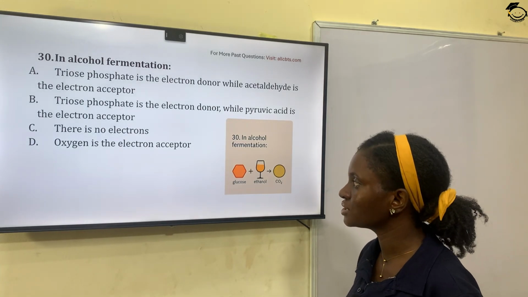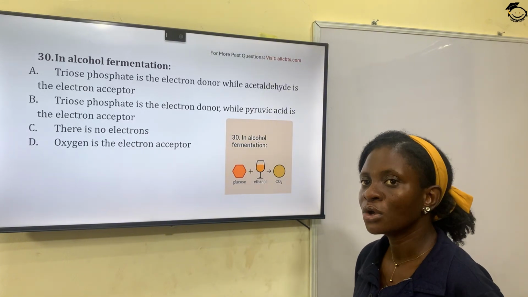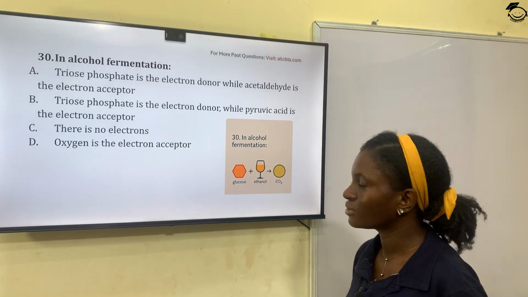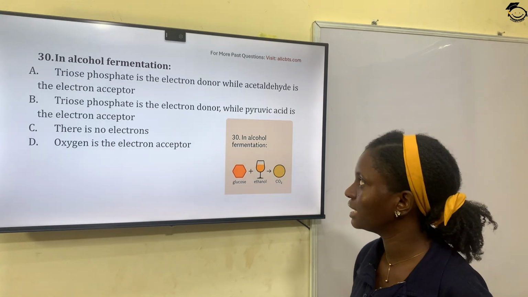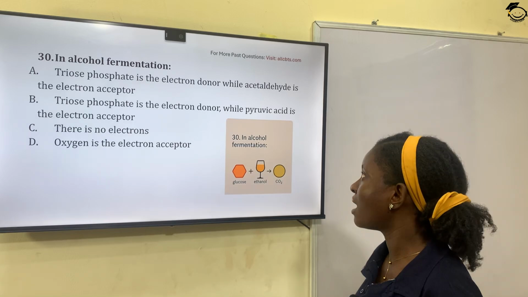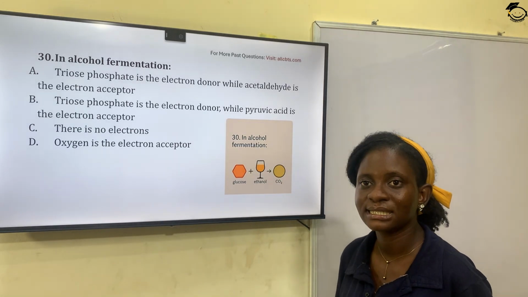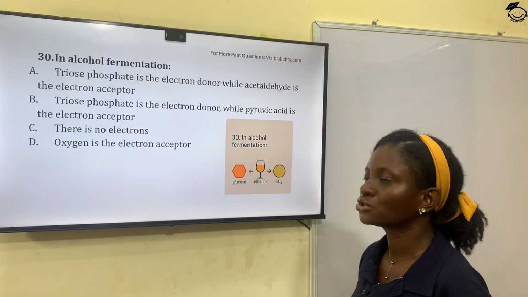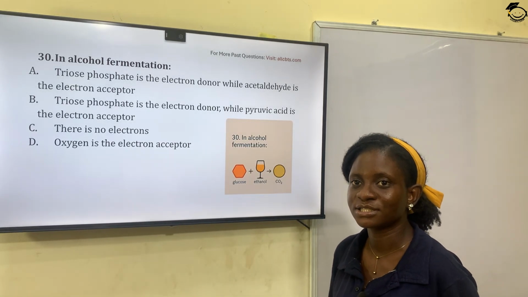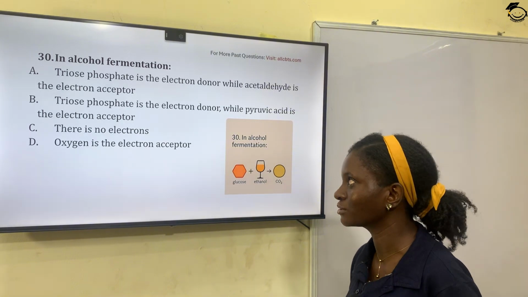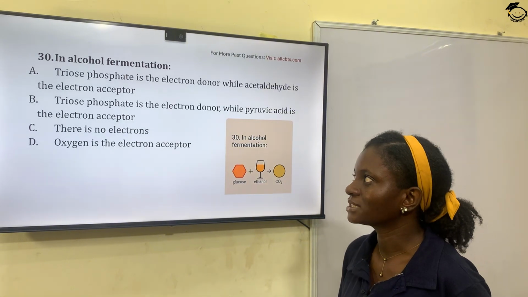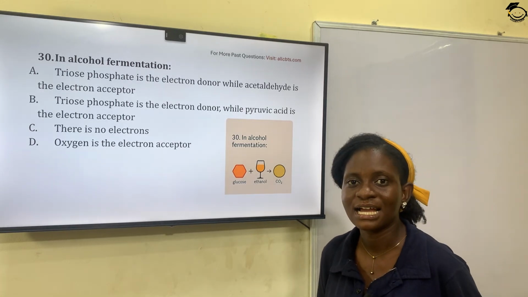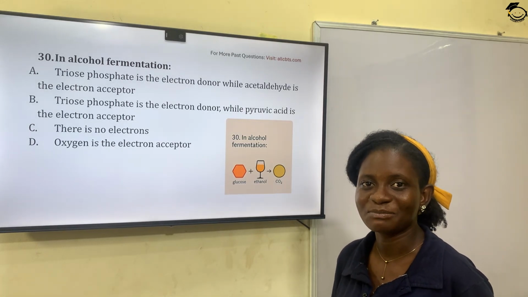Option D, oxygen is the electron acceptor. So when we look at alcohol fermentation, triose phosphate is the electron donor, while acetaldehyde is the electron acceptor. So option A is the correct answer.